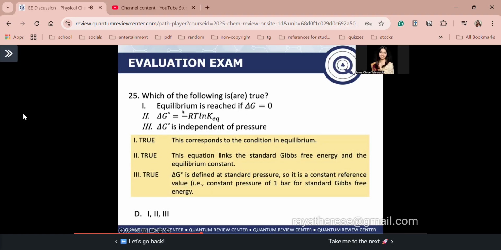Okay, listen. For statement 1, is this true? Why? We know, guys, that at delta G equal to 0, we have equilibrium. Statement 2 is also correct. This is your equation that links the standard Gibbs free energy and the equilibrium constant, right? Statement 3 is the difficult one.